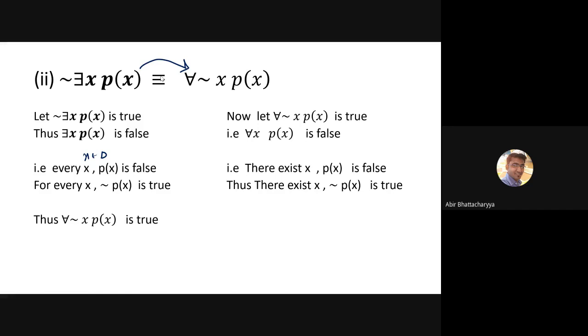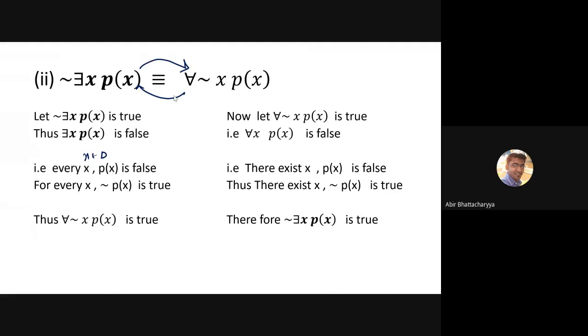I'm just changing the last part, which means the negation of there exists x, px is true, which means the negation of the existential quantifier of px is true. Because there exists x for which the negation of px is true, that's why we can say the negation of the existential quantifier is true. That means we proved the reverse part as well. It's so simple. If you follow the definition line by line, you can definitely reach the first part and also the reverse part of the proof.